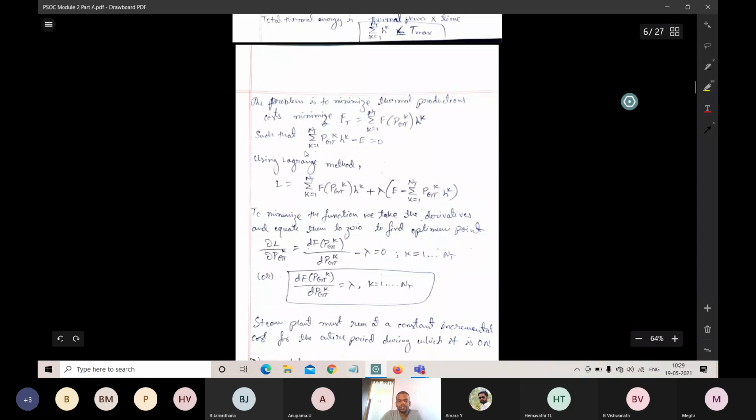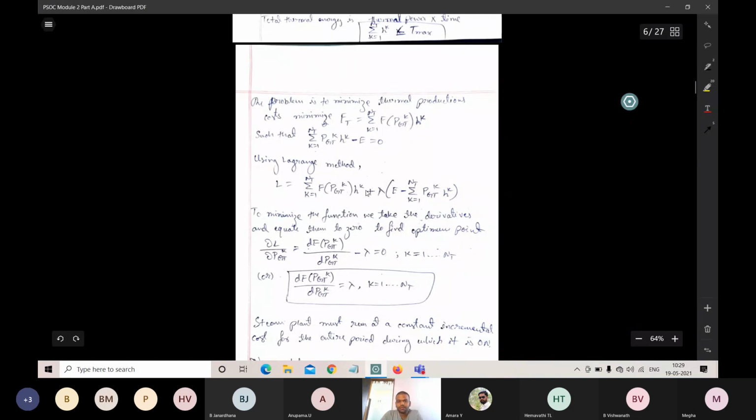We know the Lagrange's method: by using the Lagrangian equations, L gives the Lagrangian. So L will be given by f of Pgt raised to k and H raised to k plus lambda times E minus Pgt raised to k times H raised to k.